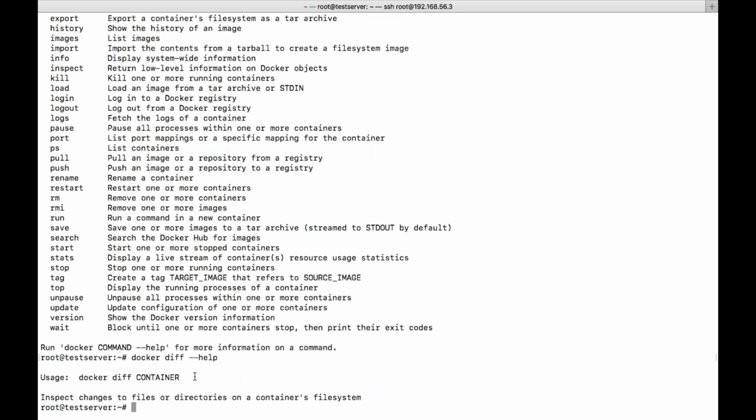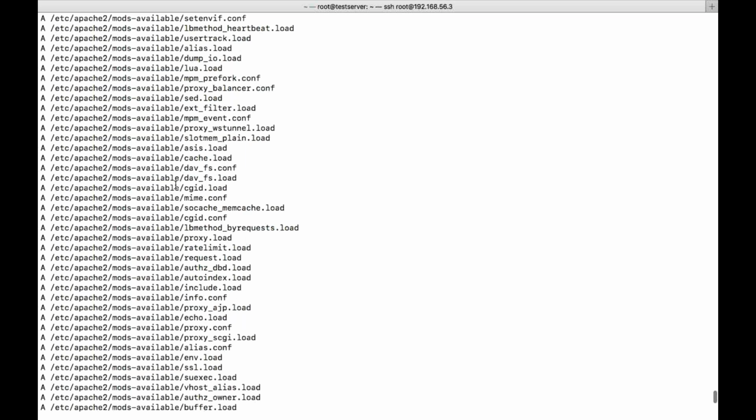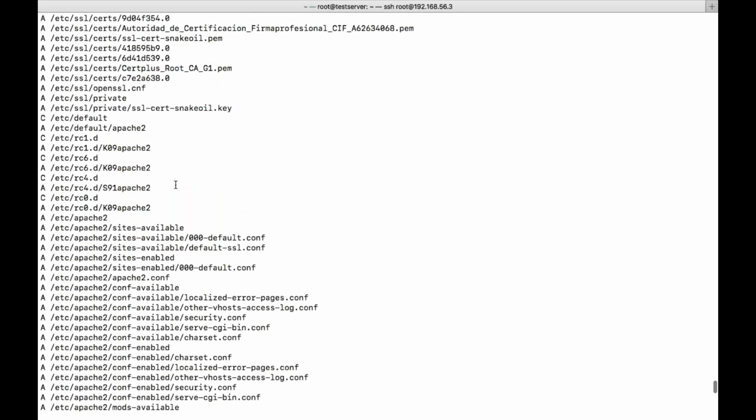Nothing else. Just if you give the container name, it will show you if there is some difference in the file system. It is showing you A and C. A in the sense it is added, C in the sense it is changed.